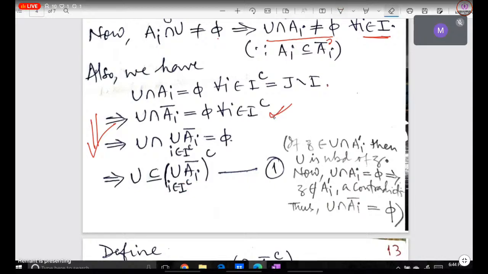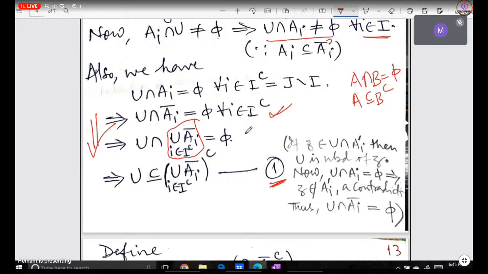क्योंकि ये सारे members के साथ अगर intersection empty है, इस union के साथ भी intersection empty होगा. और अगर U intersection this set phi है, इसका मतलब क्या हुआ कि U is contained in this complement. ये तो वैसे भी आपको पता होगा ना कि अगर हम कह रहे हैं कि A intersection B phi है किसी भी सेट में, इसका मतलब क्या हुआ कि A is contained in B complement. ये तो फैक्ट आपने कितनी बार यूज किया होगा. क्योंकि U intersection this set phi है, so that's why U is contained in this complement. So I have called this as equation number 1. So this fact we will use.